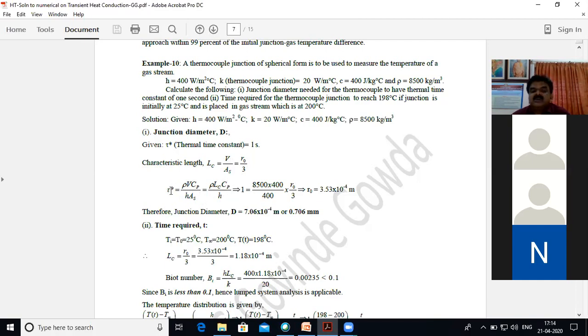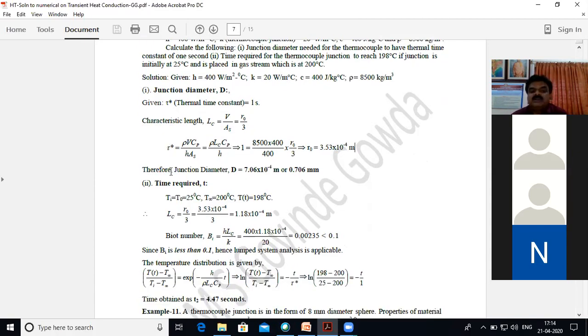This will be equal to 1, as he has given tau star as 1. Obviously only the diameter, or the radius, you don't know here. So the radius is calculated. Therefore the junction diameter of the thermocouple bead is calculated to be 0.706 mm.